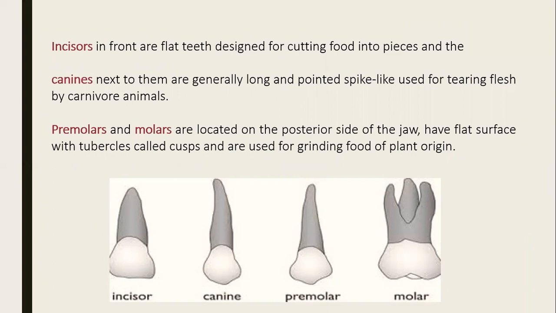The four types: incisor is a flat tooth designed for cutting food into pieces. Canine is generally long and pointed for tearing and eating the flesh of carnivorous animals. Premolars and molars are located on the posterior side of the jaw and are used mostly for grinding food particles. So these are the types of teeth.